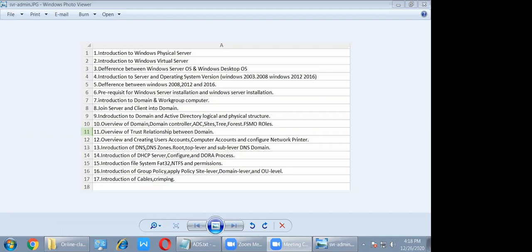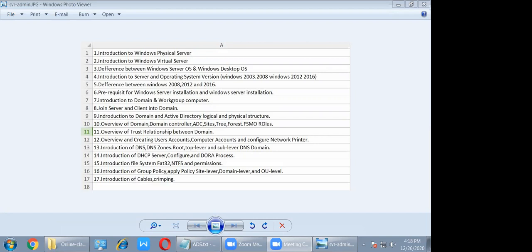Second thing, they introduced PowerShell. PowerShell is nothing but core server. How many people have an idea about the Linux operating system? Linux is mostly command line, right? Before 2008, Windows only had a GUI, a graphical user interface.